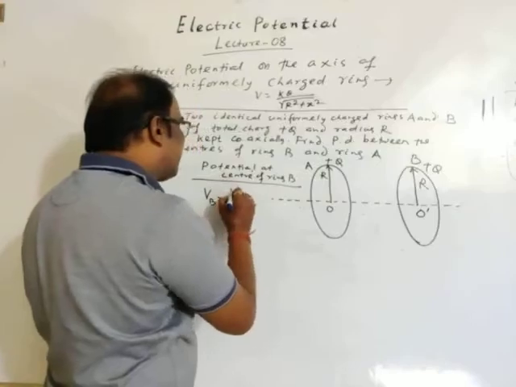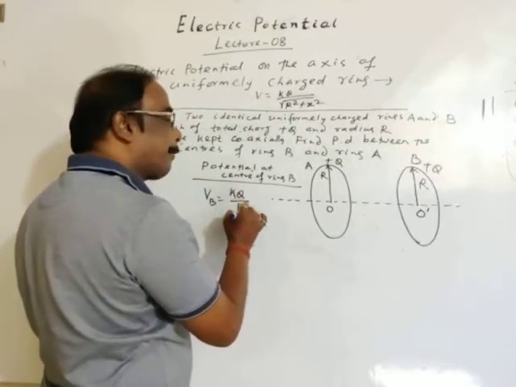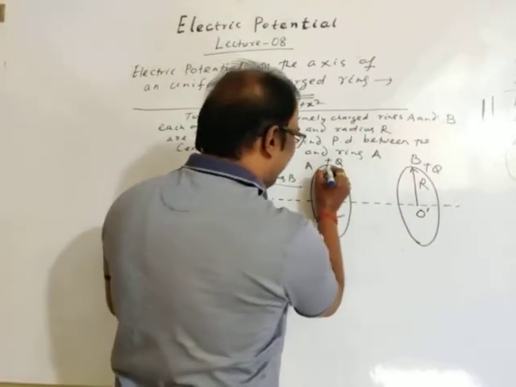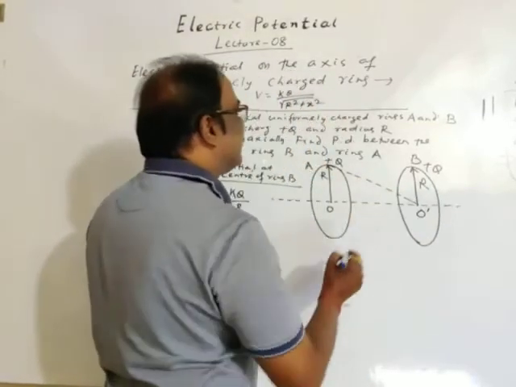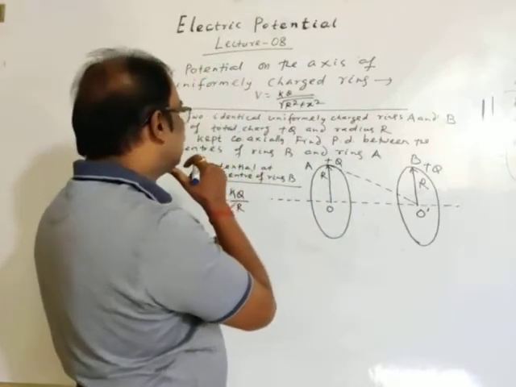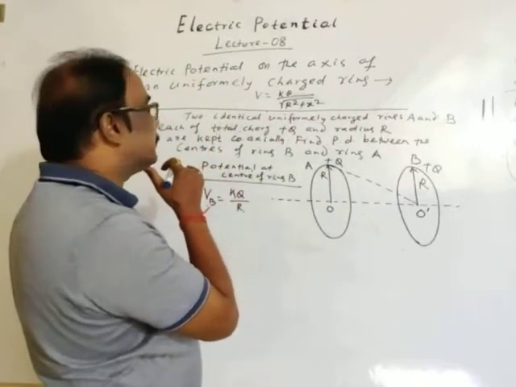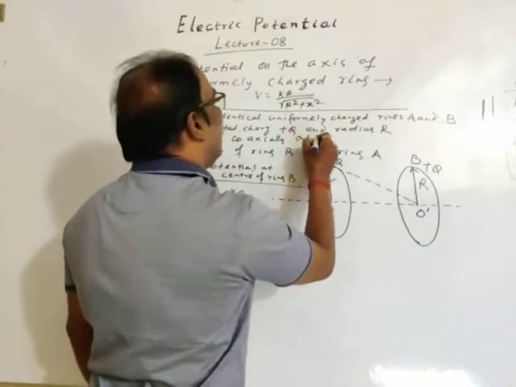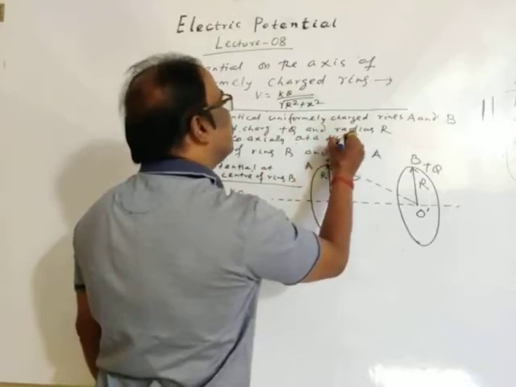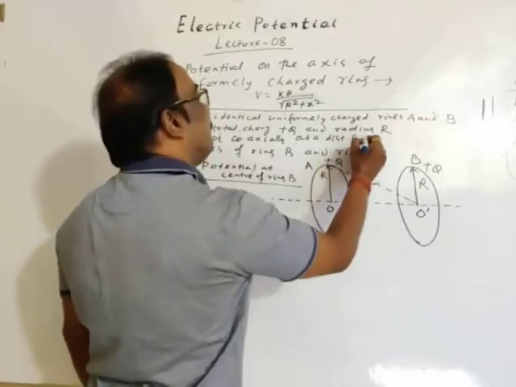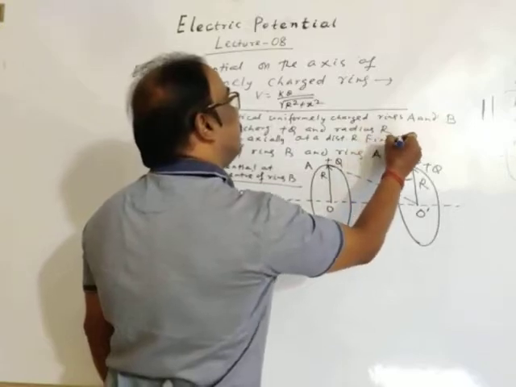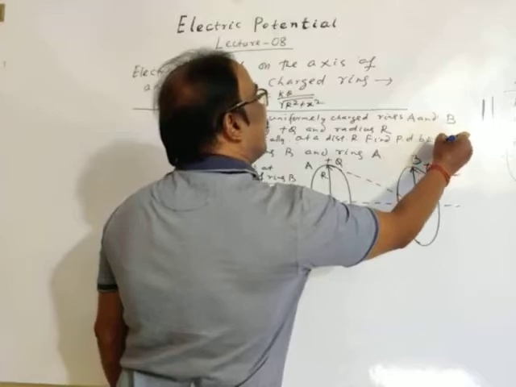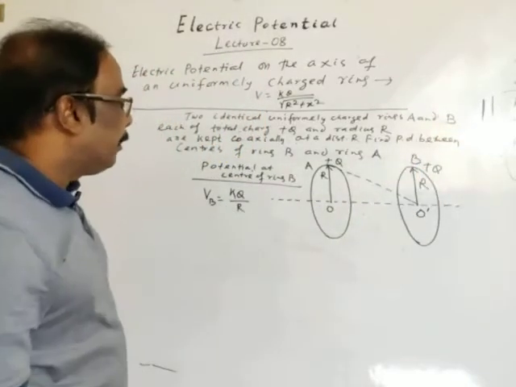Due to ring A, potential at center B, this distance is C. Another thing we have to mention: the rings are kept coaxially at a distance R. Find the potential difference between the centers of ring B and A.